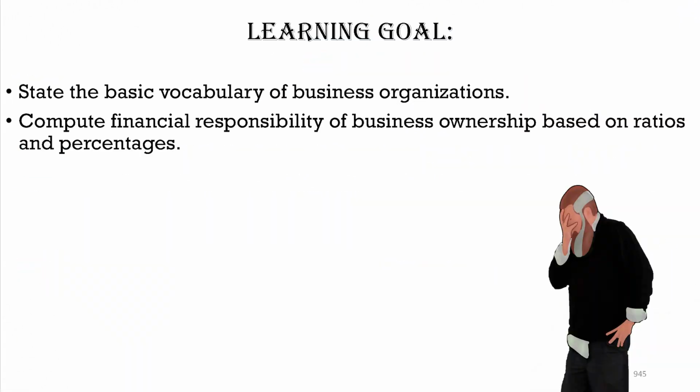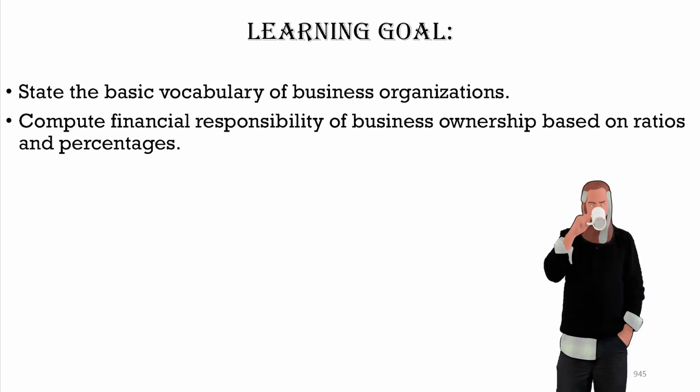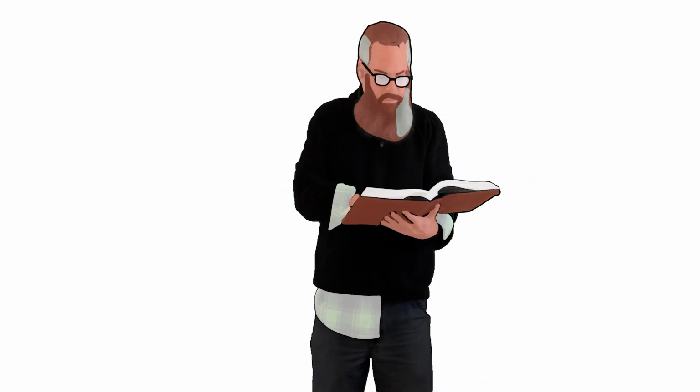Let's state the basic vocabulary of business organization. The money used to start or expand a business is called capital. If a business has only one owner, then it is a sole proprietorship. The money that is left after all of the expenses are paid, including salaries to the owner, is profit.